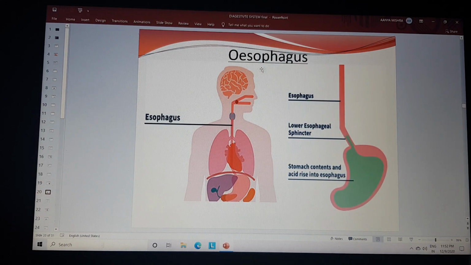After the oral cavity, the first part is a long tube-like structure that is called the esophagus. This is the esophagus structure. From the oral cavity, the food comes into the esophagus.